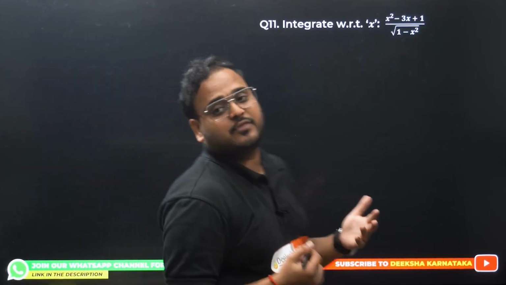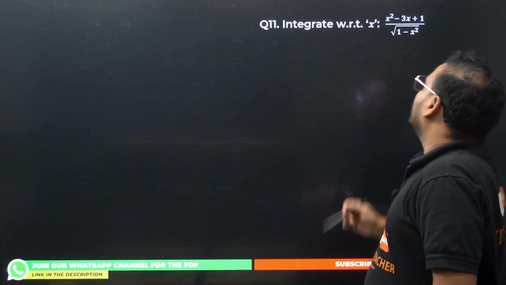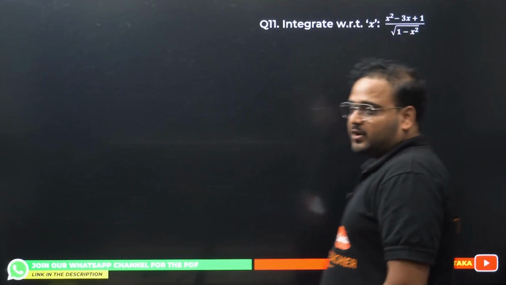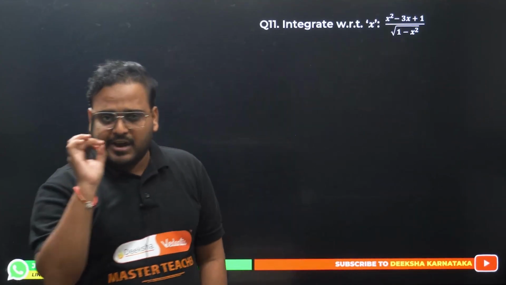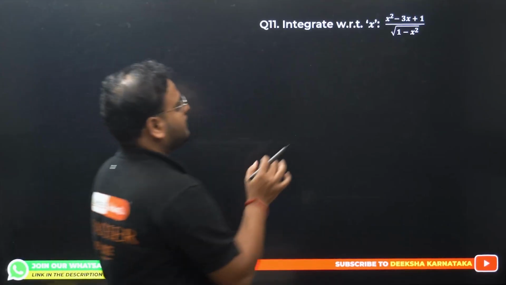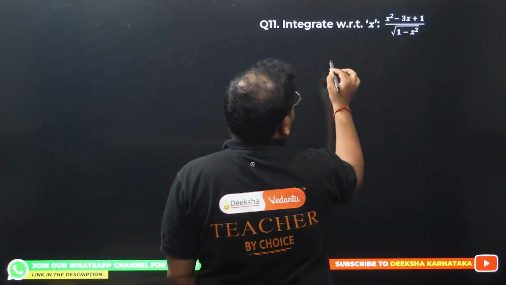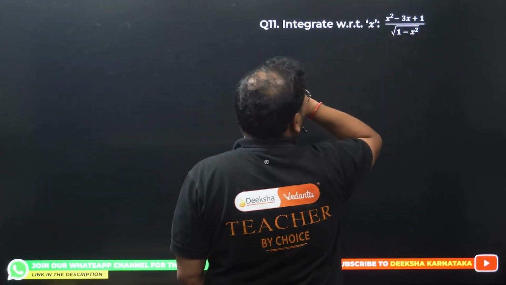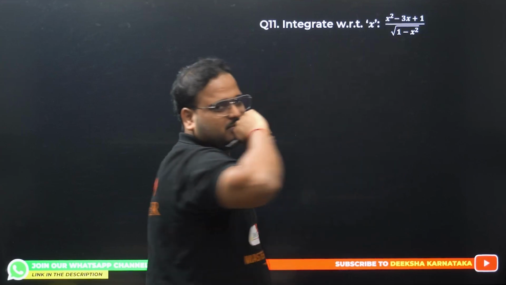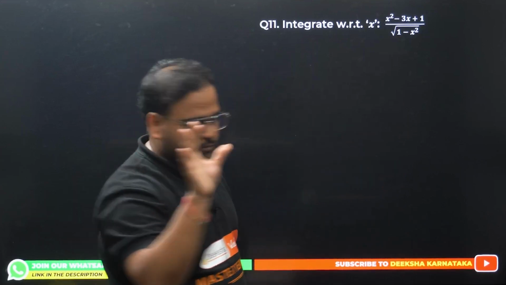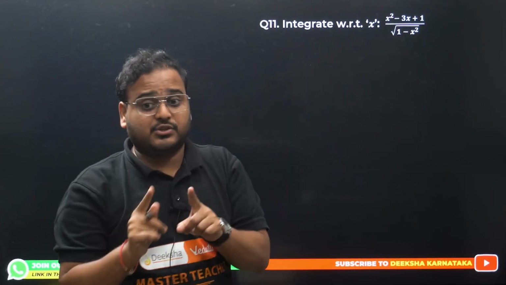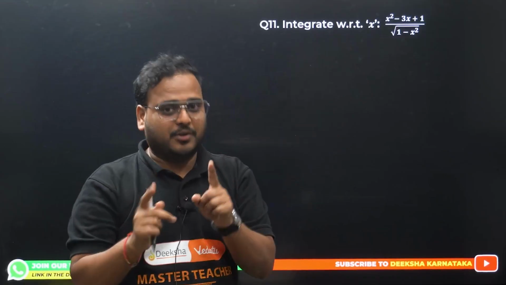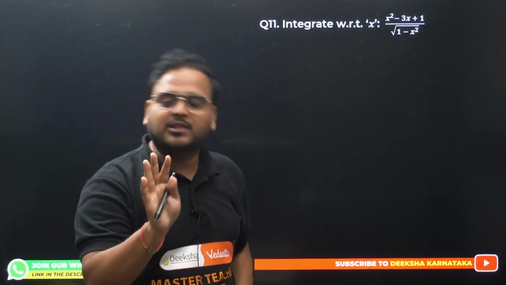Now application of these formulas. Okay. Integrate this: x square minus 3x plus 1 upon root of 1 minus x square. It's a very, very good question. You'll see. So right now, you can see we have 1 minus x square over here. We have x square plus 1. I have to change some grouping over here. Good question. Be patient. Be with me till the end. You'll enjoy the question for sure.